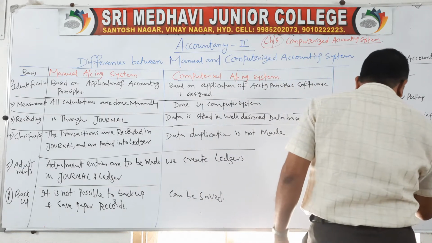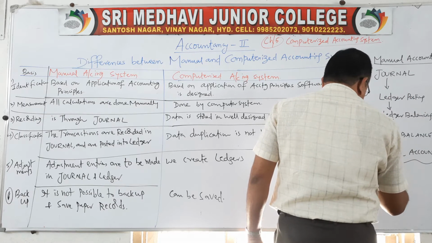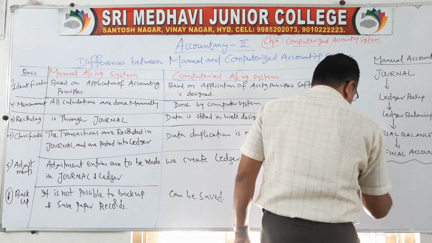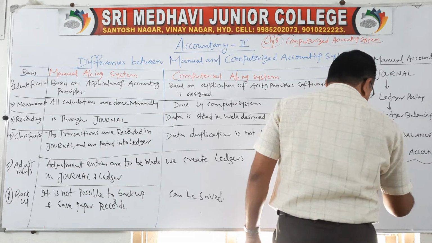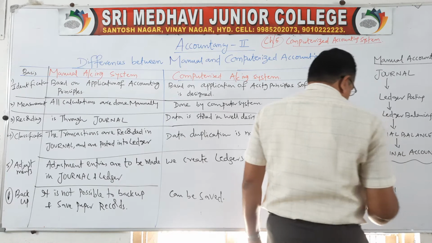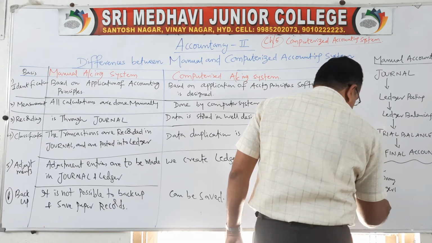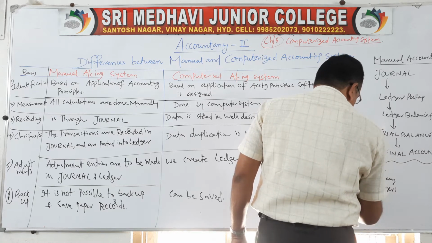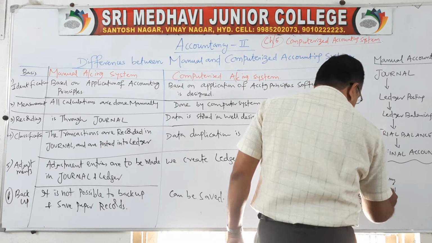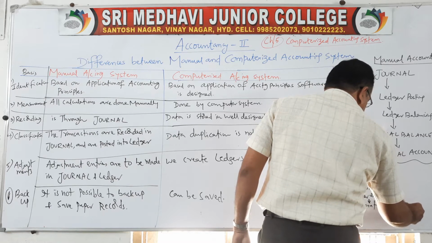Whereas in computerized accounting, first creation of company, then creation of ledgers, then the next step, voucher entry, and the last stage is preparation of reports.